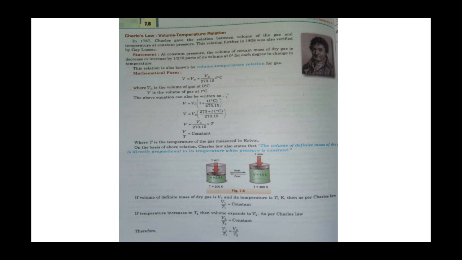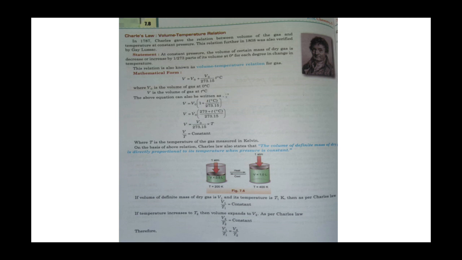So on heating, what happens? When the substance is heated, meaning temperature increases, volume will also increase. And when temperature decreases on cooling, volume will also decrease, for a definite mass of a dry gas. If the volume of a definite mass of dry gas is V1 and its temperature is T1, and we take K as a constant, then according to this law V1 upon T1 is equal to constant.